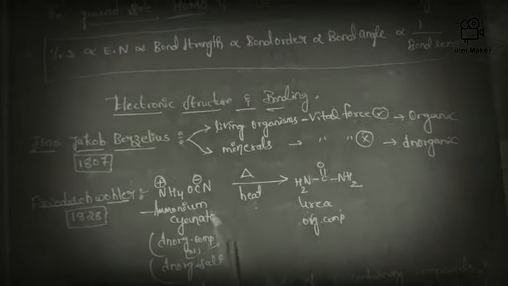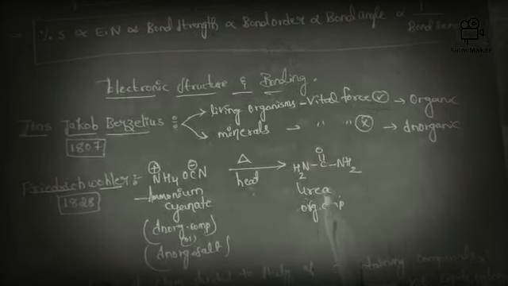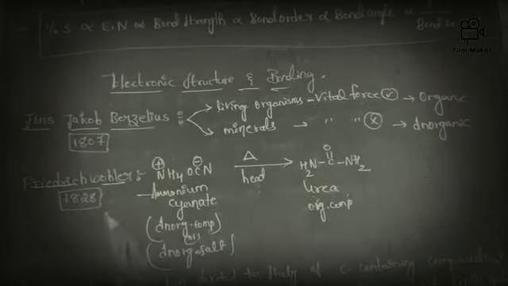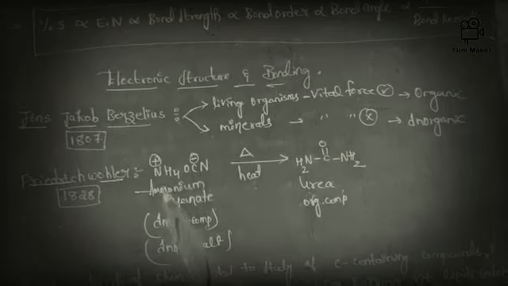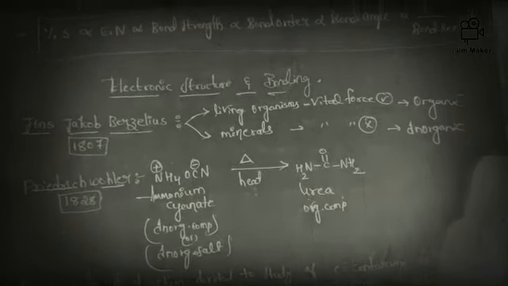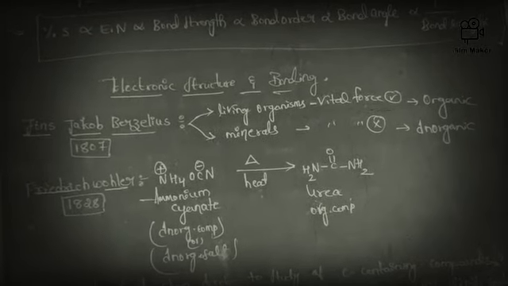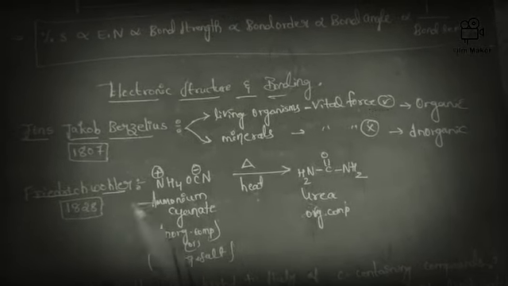From this inorganic compound, the organic compound urea is prepared by heating. This was prepared by Euler. That means one point was concluded, friends: organic compounds can be prepared even from inorganic compounds. That was proved by Euler.